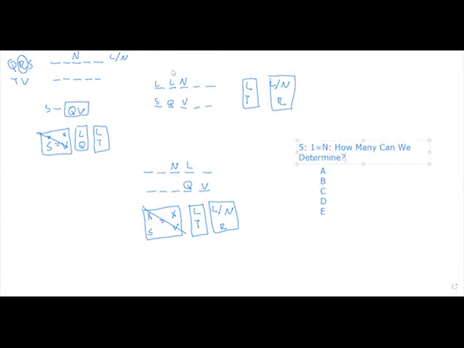Question 5 asks us if call 1 is non-local, how many spots can we determine? With this information, we can tell that we're not in world 1, since call 1 in world 1 has to be local. Therefore, we're in world 2. In world 2, if call 1 is non-local, T has to go in spot 2. We know Q and V have to be in spot 4 and 5. But we don't know if R and S are in spot 1 or 3. Therefore, 3 spots are determined.